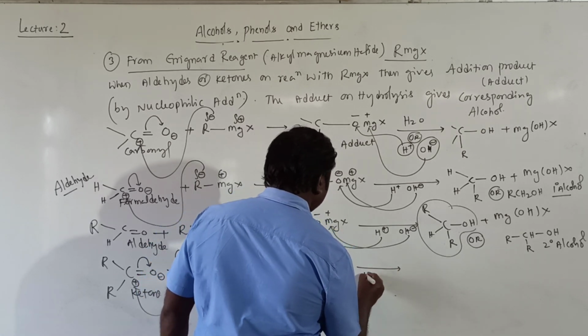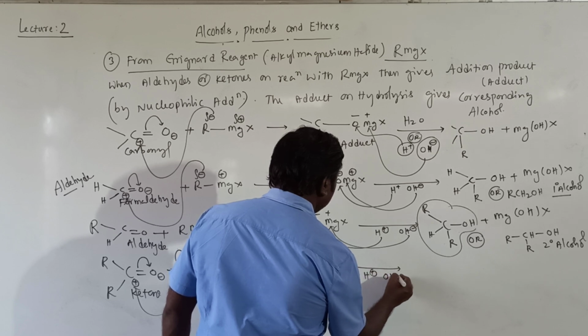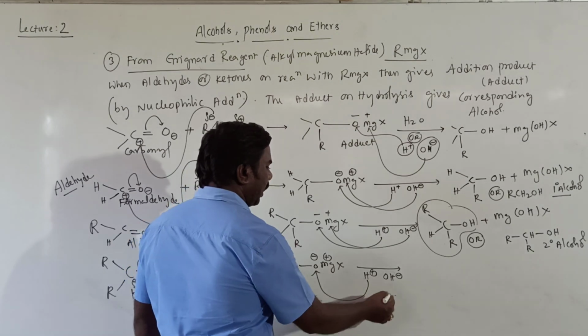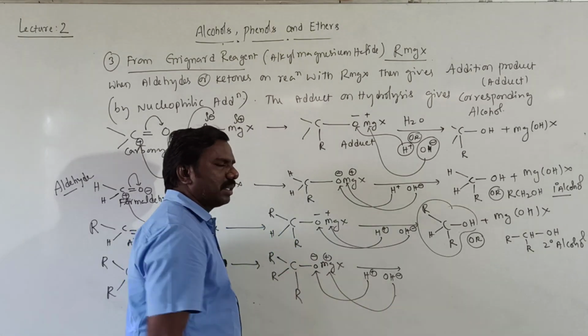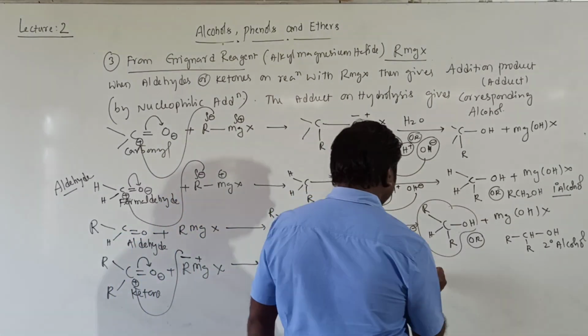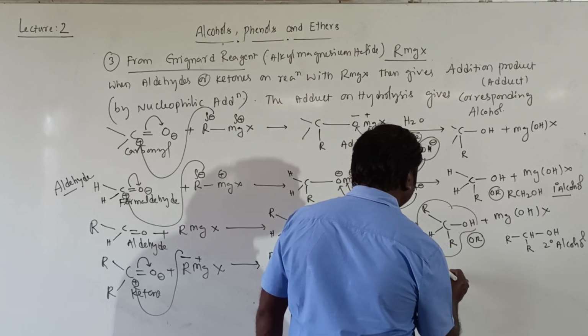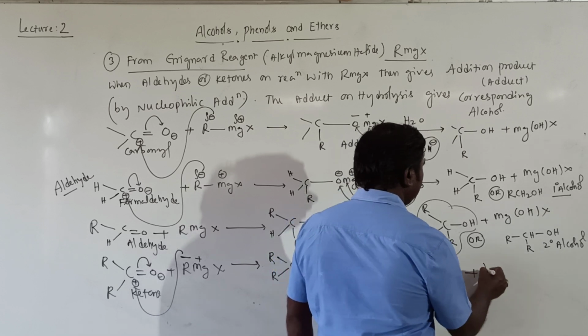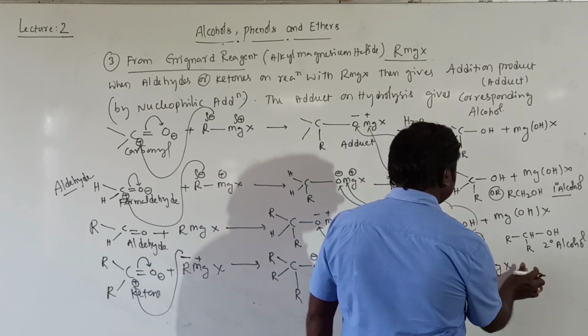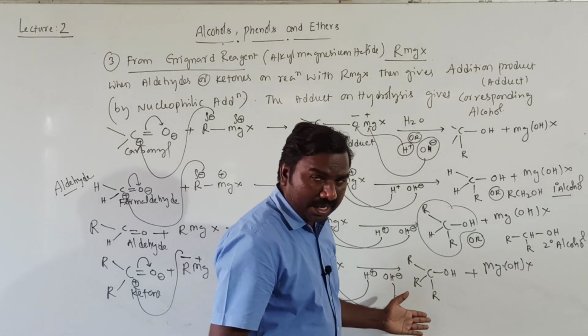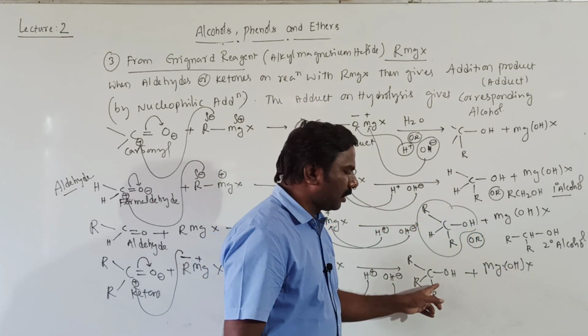Treated with H plus OH minus, it means water. Then H is attached to the negative part, OH minus attached to the positive part. Then we will get OH, plus MgOHX as a byproduct. Three alkyl groups are attached to the OH-attached carbon atom.